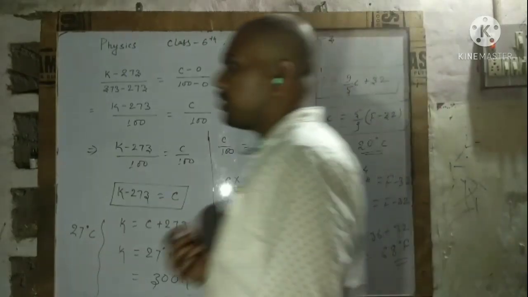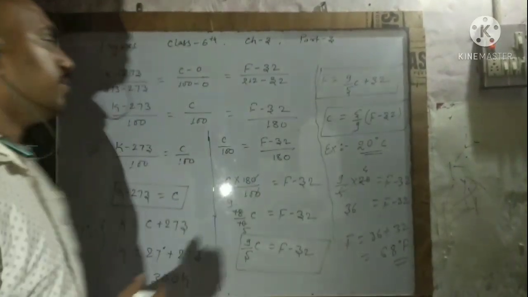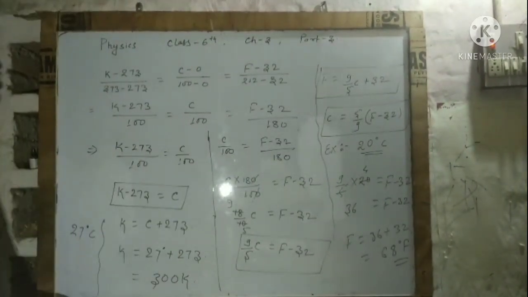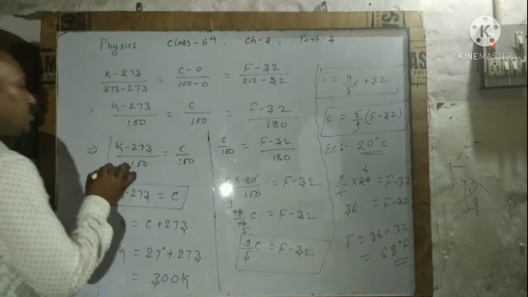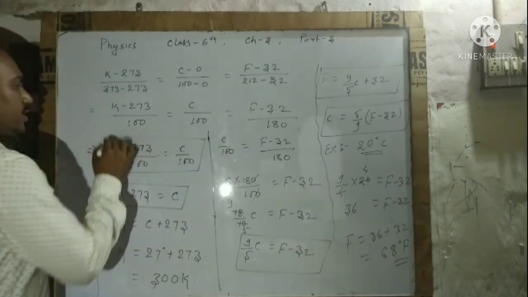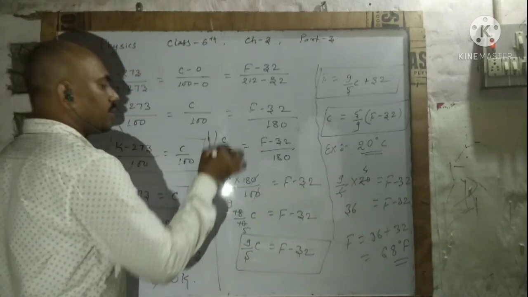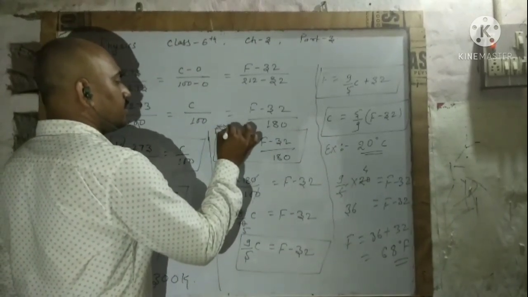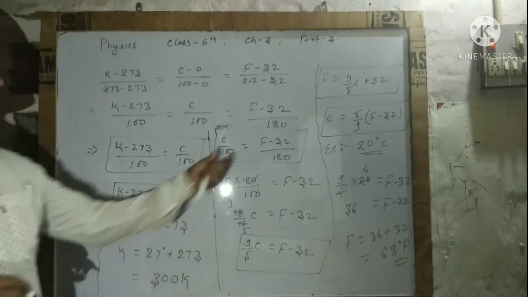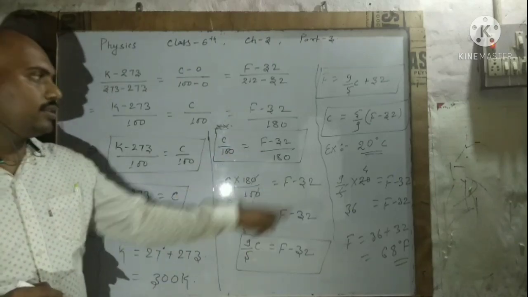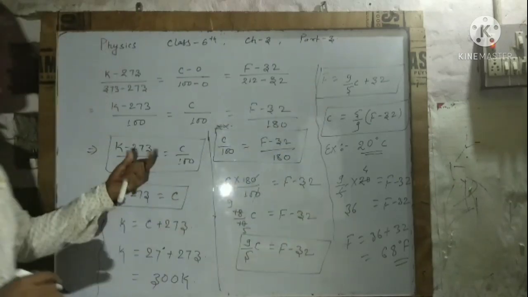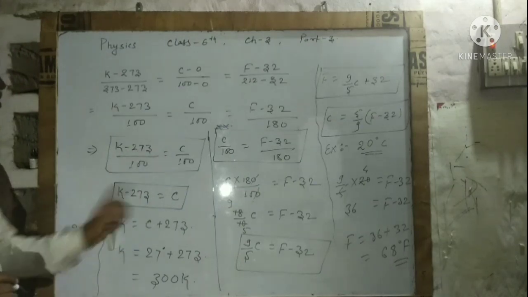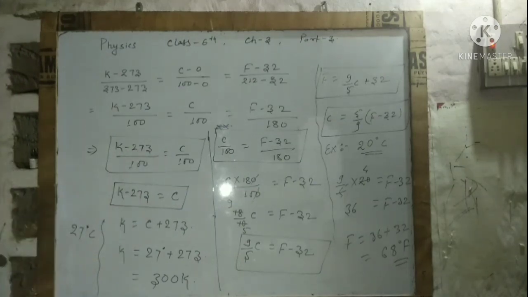It is just so simple. If you are able to understand, it will be easy to remember and easy to make a conversion. This will be called the Brahmastra. If you remember this, you will find this and this formula, and if you remember this, you will find Celsius into Kelvin or Kelvin into Celsius.